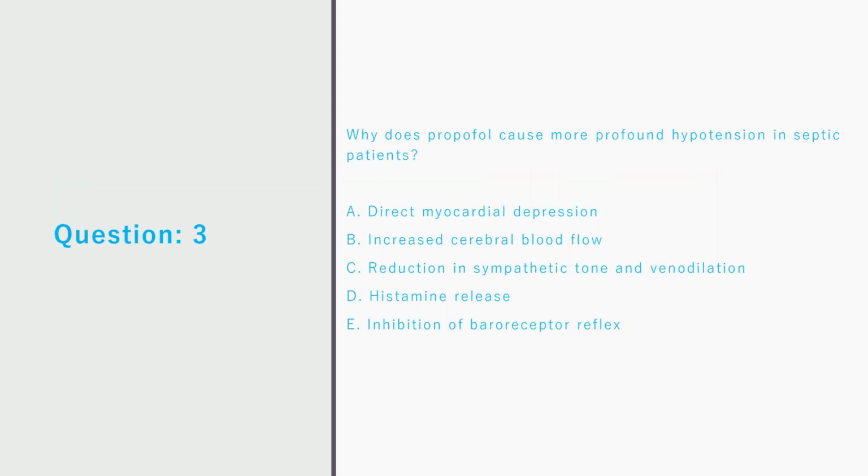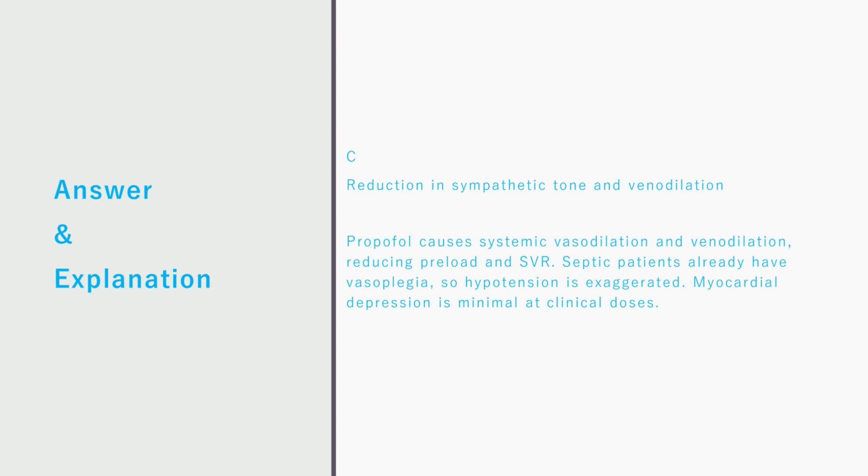Question 3. Why does propofol cause more profound hypotension in septic patients? A. Direct myocardial depression. B. Increased cerebral blood flow. C. Reduction in sympathetic tone and venodilation. D. Histamine release. E. Inhibition of baroreceptor reflex. Correct answer is C. Reduction in sympathetic tone and venodilation.